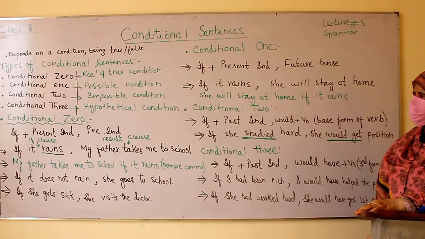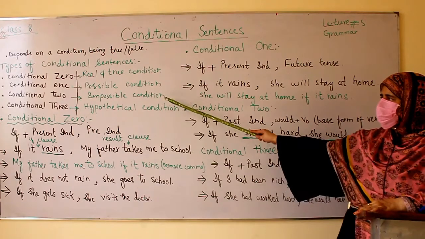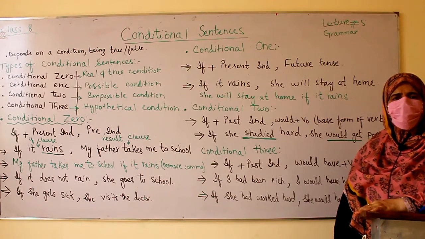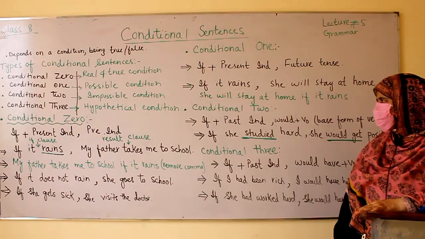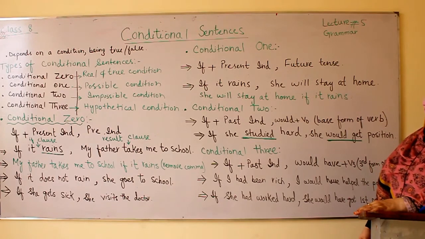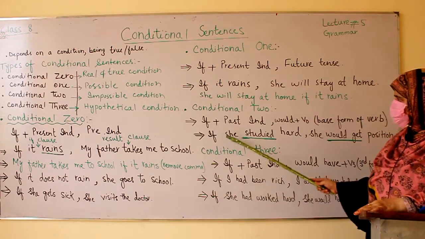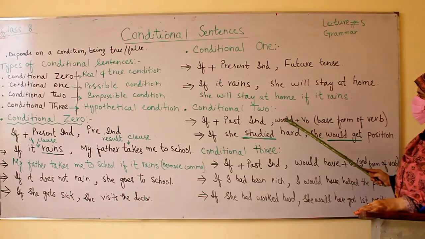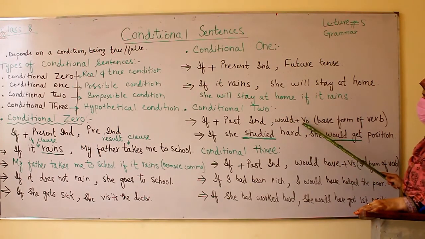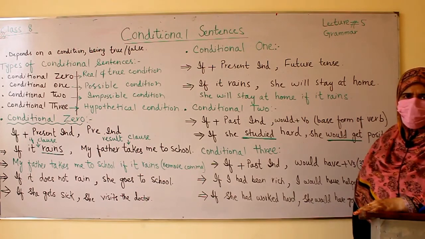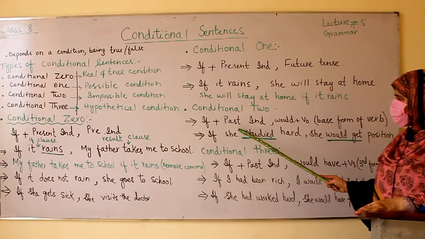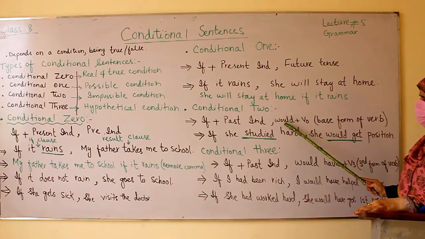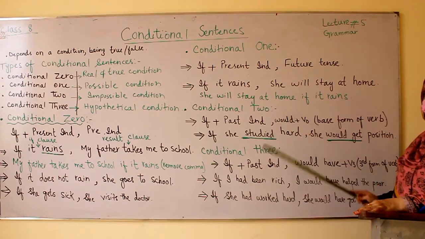Now let us come to conditional 2. As you know, conditional 2 shows an impossible condition. A condition which cannot take place, or which is not possible in our daily life, or it might be based on some impossible situation. The formula for conditional 2 is if plus past indefinite, would plus V0. V0 means the base form of the verb. Now in the if clause, you must use past indefinite. Then we have a comma, and it's very necessary that you use would plus the base form of the verb.